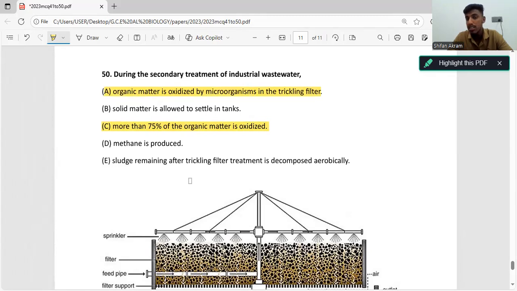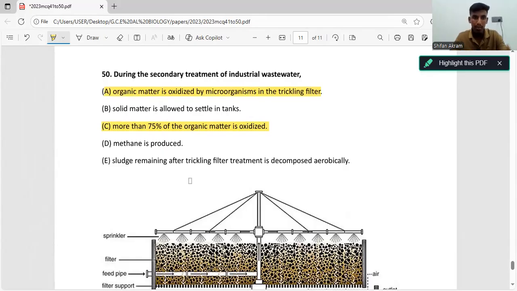The fourth statement: methane is produced. Now, this statement is a bit tricky. We might think this is the correct answer, but it is wrong. Methane is produced, of course, using the sludge remaining from the primary and secondary treatment. Sludge is the solid waste that remains, and we also have activated sludge, which is the microorganisms accumulated in the secondary process.